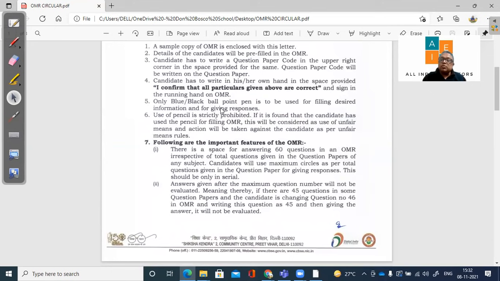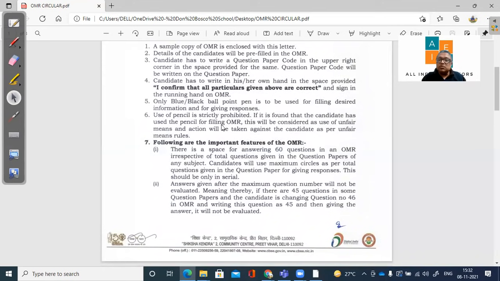Use of blue or black ballpoint only. No gel pens, no ink pens, no pencils. Only blue or black ballpoint pens. Pencil is strictly prohibited. And please make note of this: if you're using a pencil, it will be considered use of unfair means, and action will be taken against the candidate as per the unfair means rule.